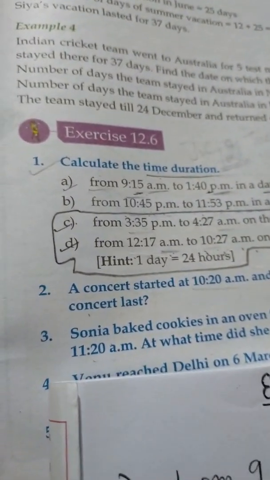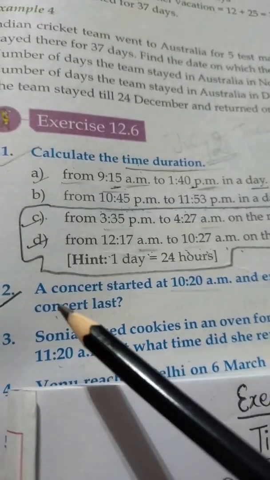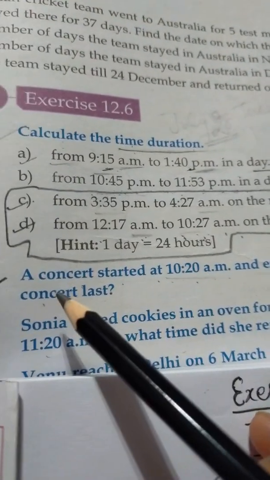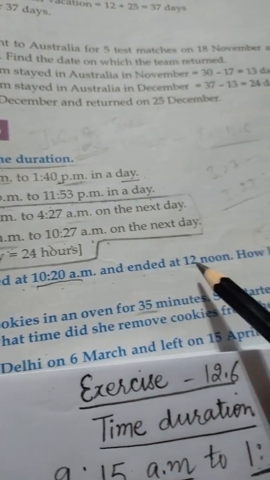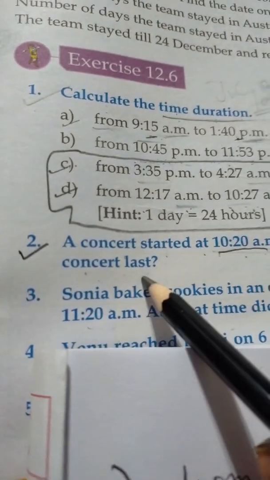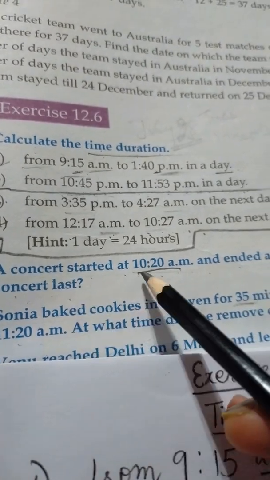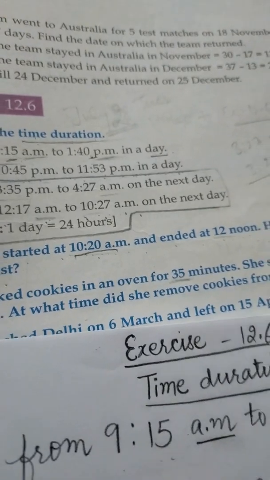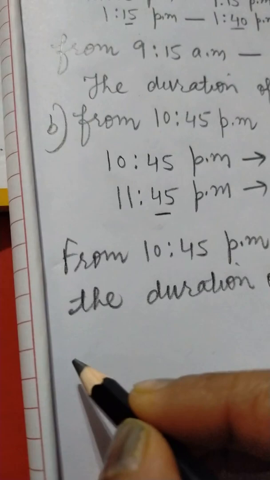Okay, now let's move to sum number 2. Our concert started at 10:20 am and ended at 12 noon. How long did the concert last? What is the duration time of the concert? The starting time is 10:20 and the ending time is 12 noon. See how we will calculate. It's our sum number 2.